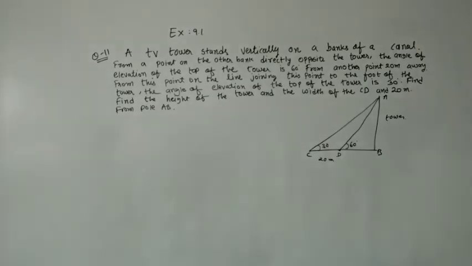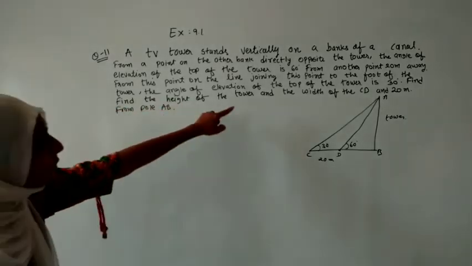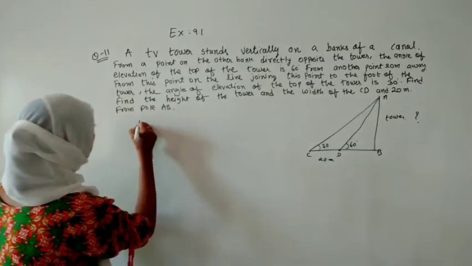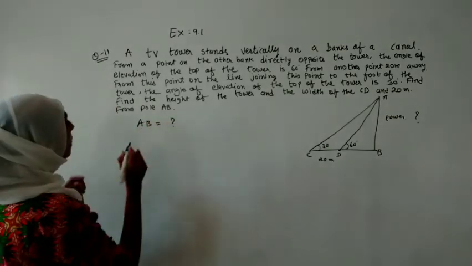We are keeping our figure ready. Let us read what we have to find. Find the height of the tower. So we have to find this. We have to find AB. Means here AB is question mark.